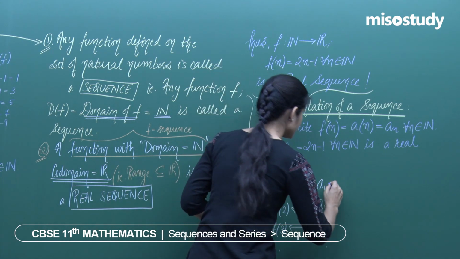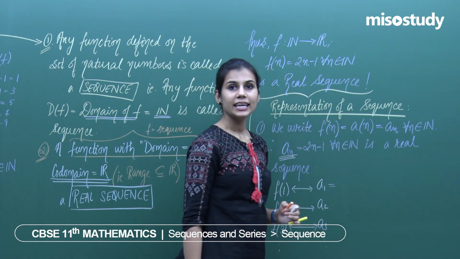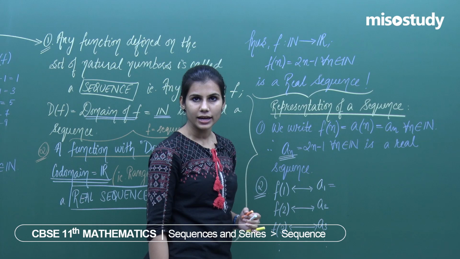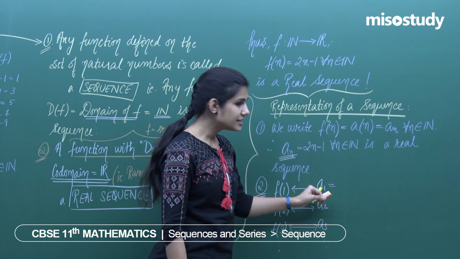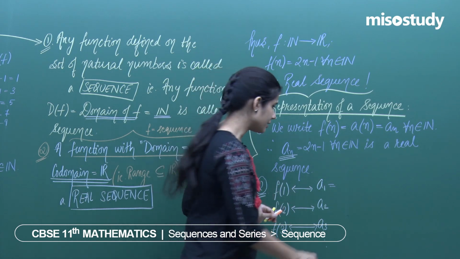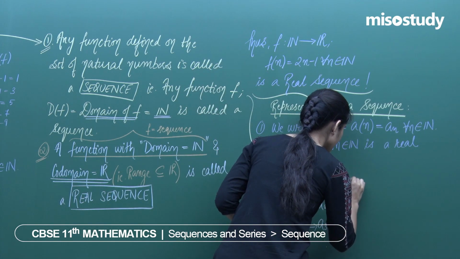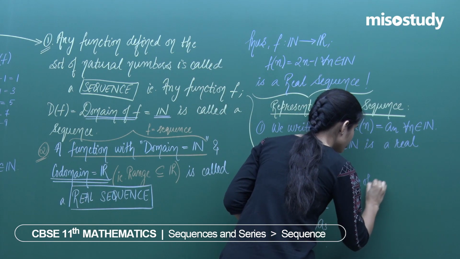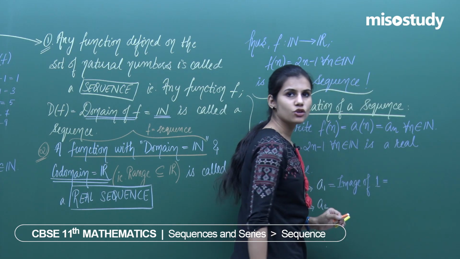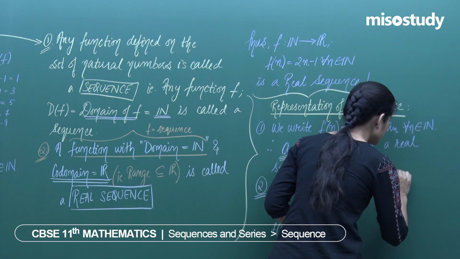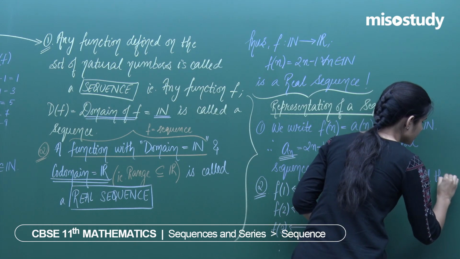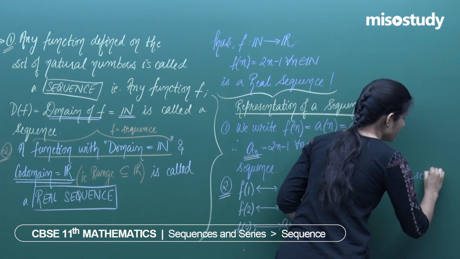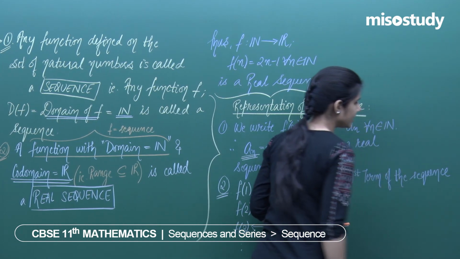So what is this? a1 is the image of the natural number 1 under the sequence an, right? This is the image of the natural number 1, and this is called the first term of the sequence. Yes, first term of the sequence.